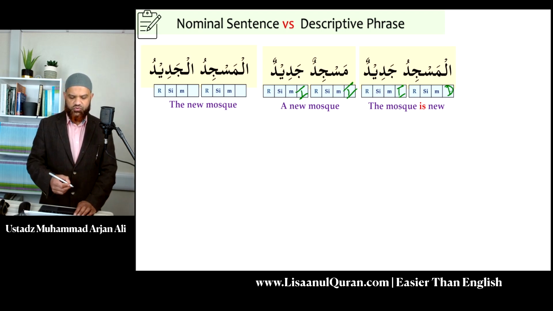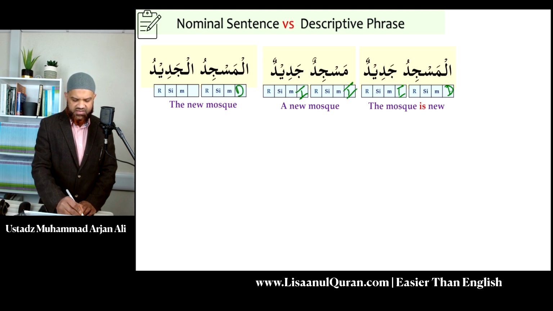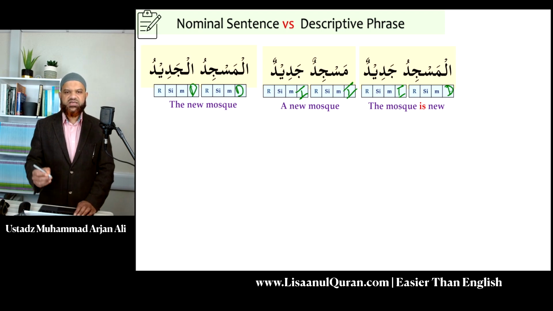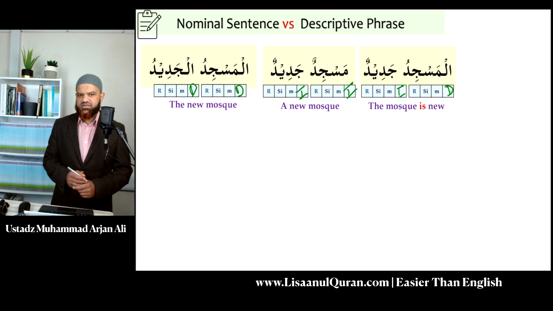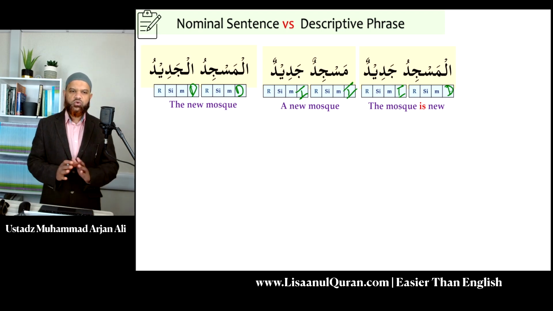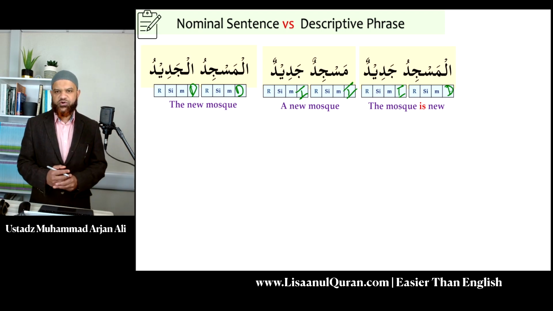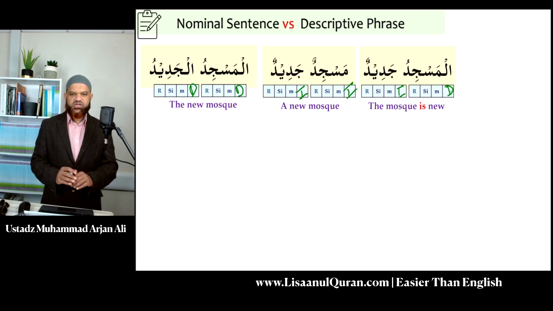In the third example, we also have definite and definite, definite masculine singular rafa, definite masculine singular rafa. So you can see again it's also a phrase. So we have two descriptive phrases in one sentence. All of it is really the game of the four properties. If you can recognize the four properties from here, you should be able to distinguish and translate correctly.